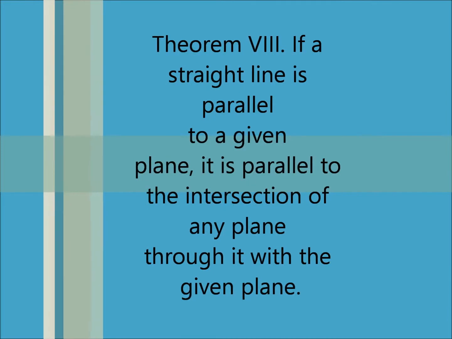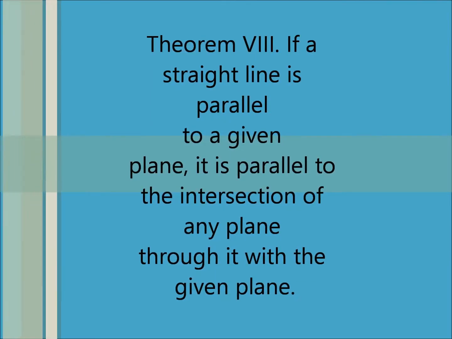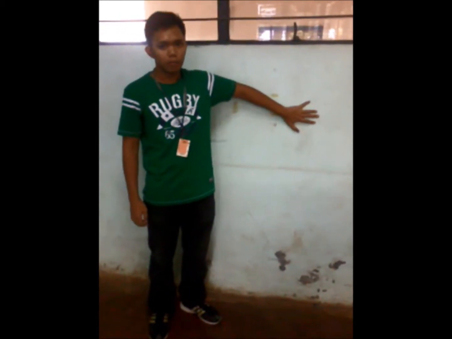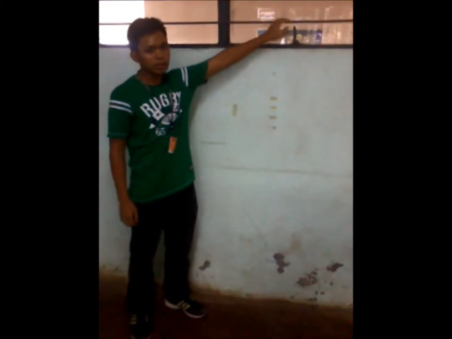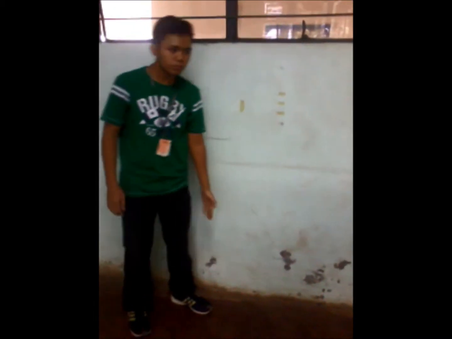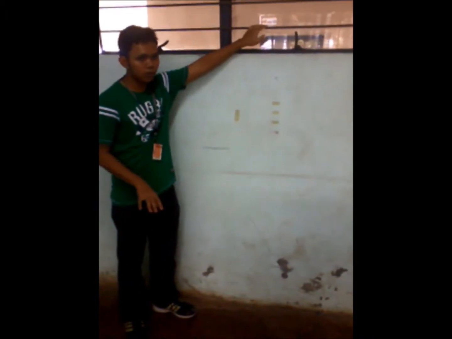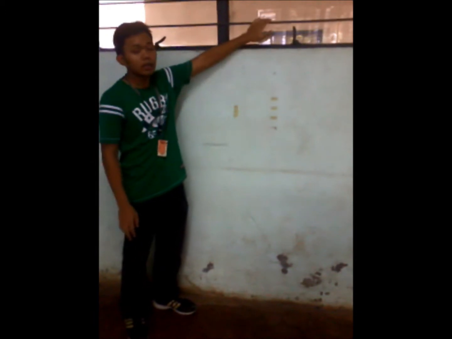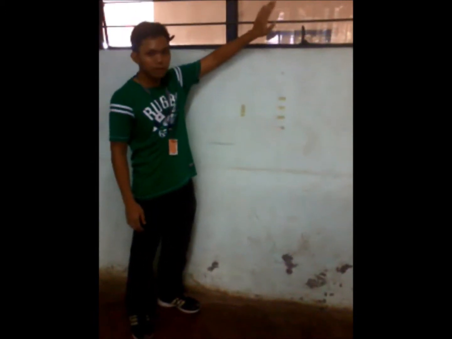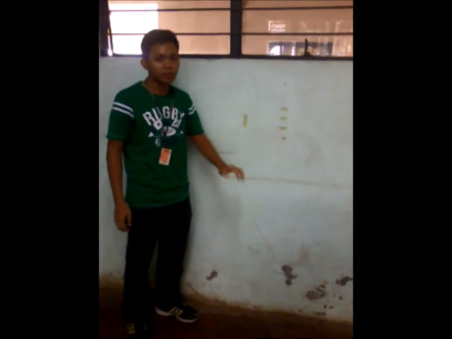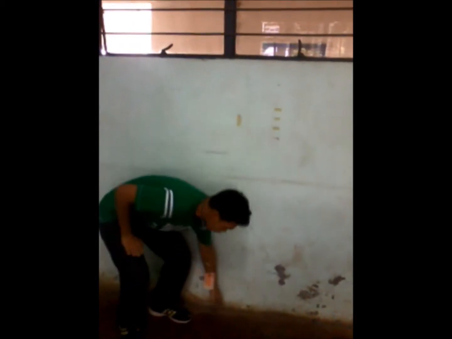Theorem 8. If a straight line is parallel to a given plane, it is parallel to the intersection of any plane through it with the given plane. Let's say we have two planes. This is plane 1, which is the wall, and plane 2, which is the floor. Now, plane 1 contains a line that is parallel to the floor, to plane 2. Now, theorem 8 says that if this line is parallel to the floor, then the line in the plane that contains it is parallel to the intersection of these two planes, which is this line right here.